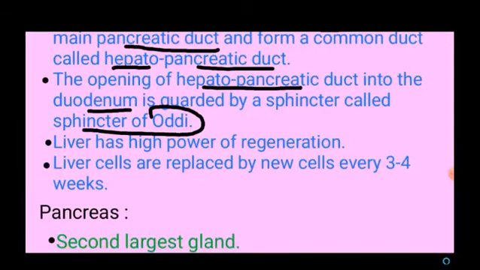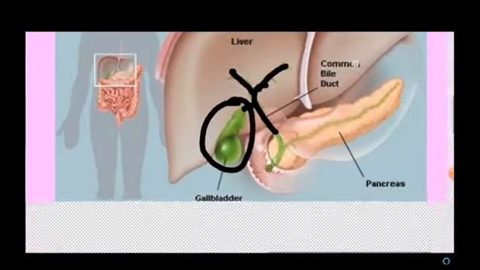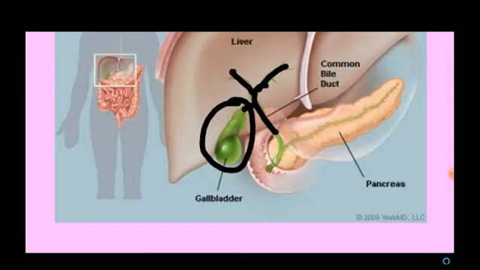The liver shows high power of regeneration, and the cells of the liver are replaced by new cells every 3 to 4 weeks. So this is the liver. Liver cells secrete bile, and this is the hepatic duct, and this is the cystic duct, and they fuse together and form the common bile duct. And this is the gallbladder. The main function of the gallbladder is to store and concentrate the bile. It is connected with the main pancreatic duct. Thus it forms the hepatopancreatic duct and opens into the duodenum.